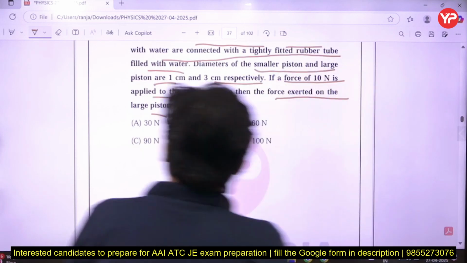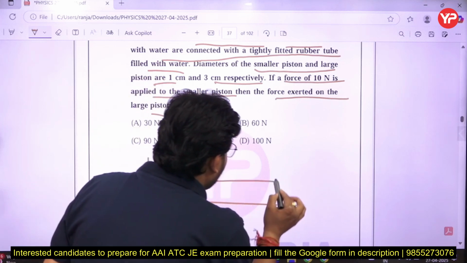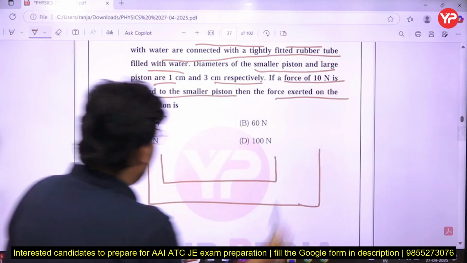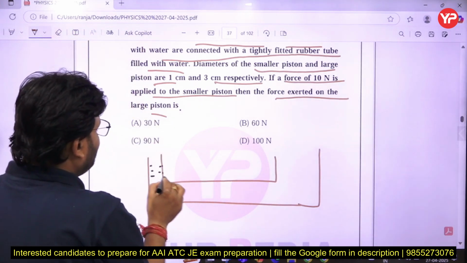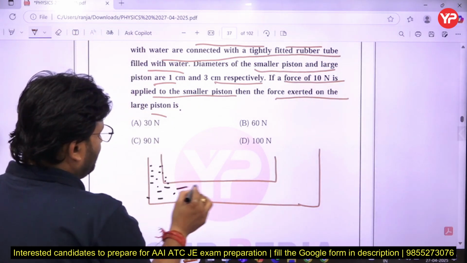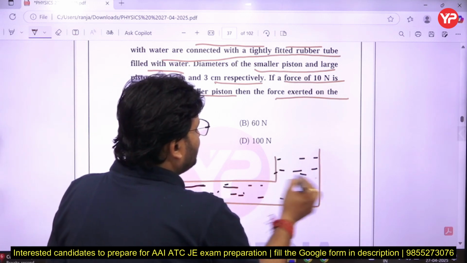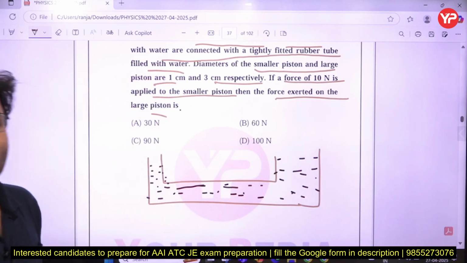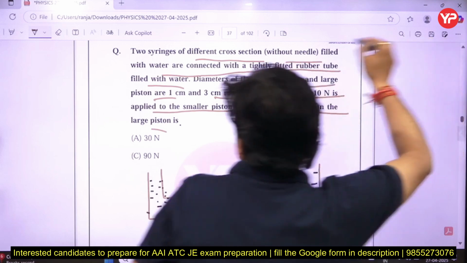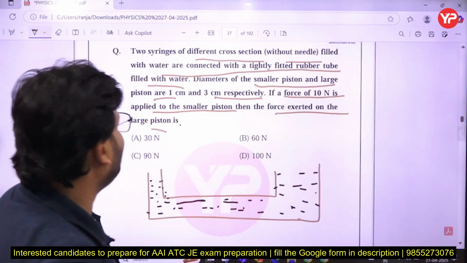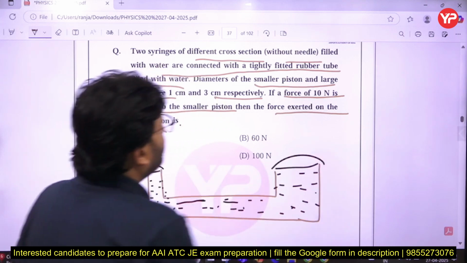Suppose that is the cross section, and these are the two cross sections. In that you have filled the fluid, so all the fluid in between has two different cross sections. That will also work on Pascal's law, we can say. Two syringes of different cross section without needle, filled with water and connected with a tightly fitted rubber tube. Okay, the tube is tightly fitted, no problem.